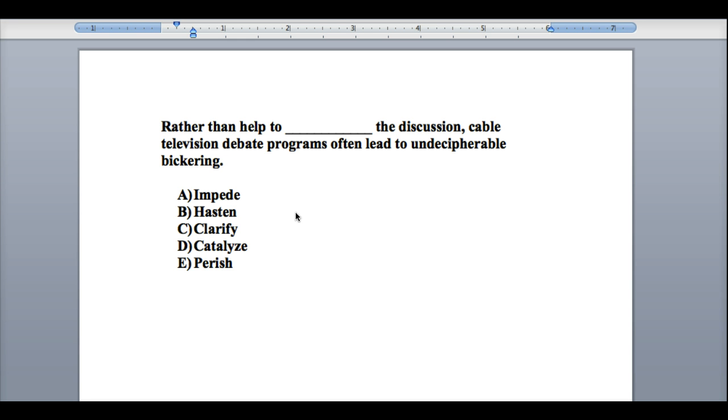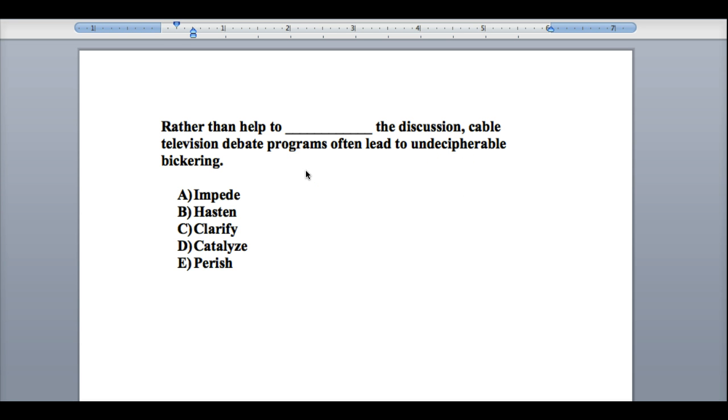So what can we get rid of? Rather than help to perish the discussion, doesn't seem to fit. To perish is to die off, to end, to be dead, to have some kind of a final moment and then disappear. E is out. Hasten is to speed up. I don't think that fits. That's one of those unrelated answers. It's not talking about the speed of the discussion. It's talking about whatever the opposite of undecipherable bickering is. So B and E are out.